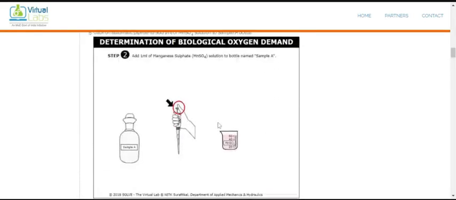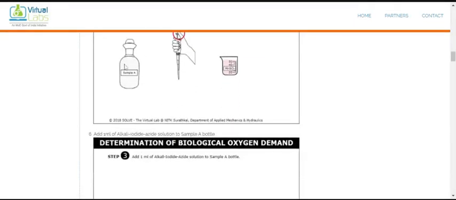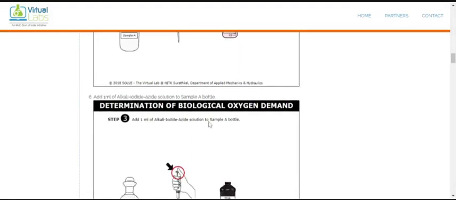What is the next step? Before putting into the incubator, first we take sample A and add 1 ml of manganese sulfate, the MnSO4 solution, to the bottle named sample A. Care should be taken that no air bubbles enter the bottle. We dip the pipette somewhere here and then pour it, taking care that no bubbles are formed.